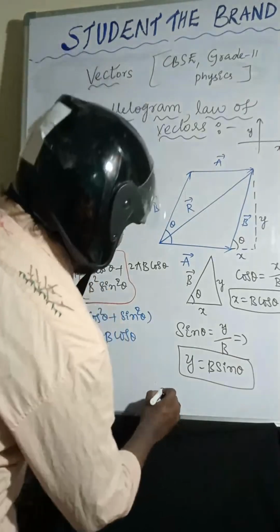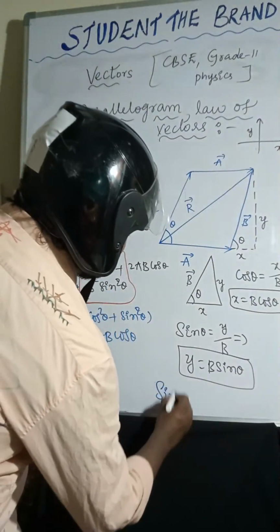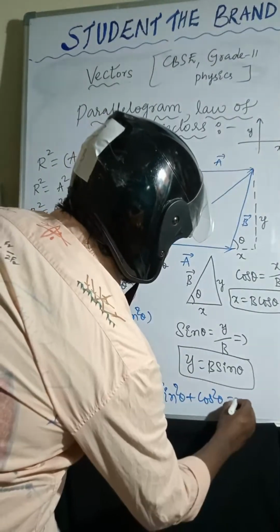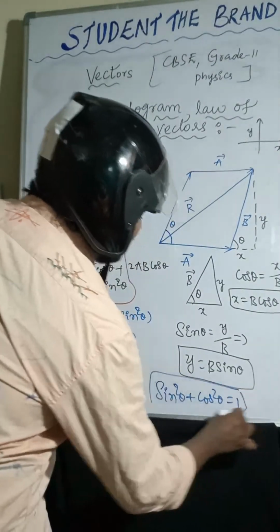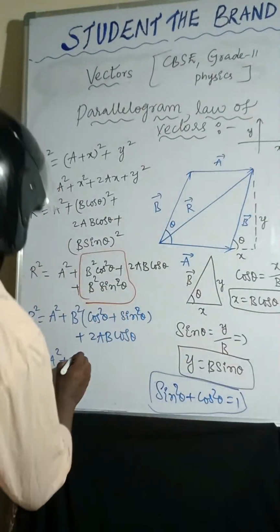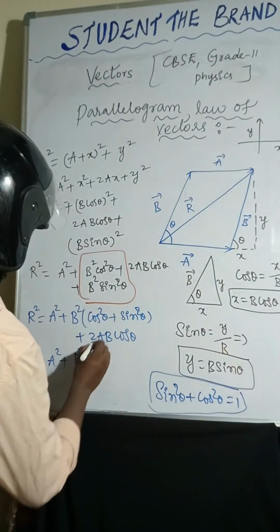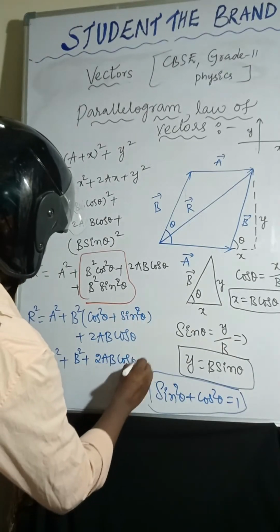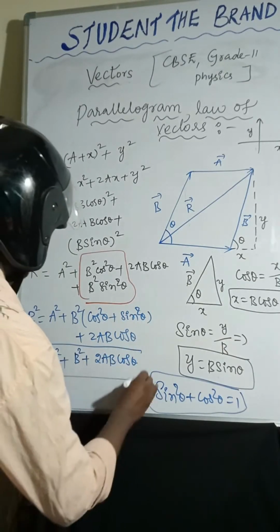So what is the formula? Sin square theta plus cos square theta equal to 1. So b square I am taking, plus 2ab cos theta. This is the formula.